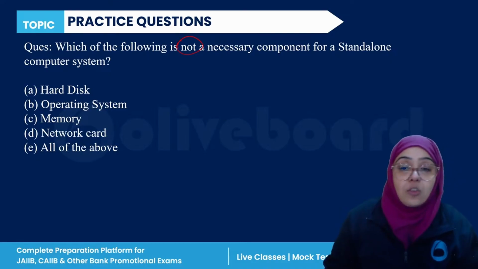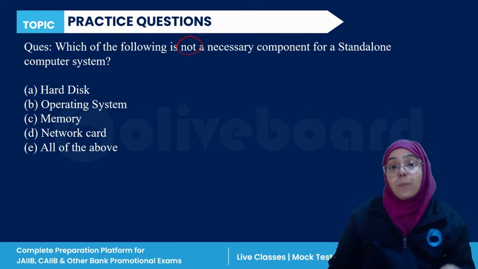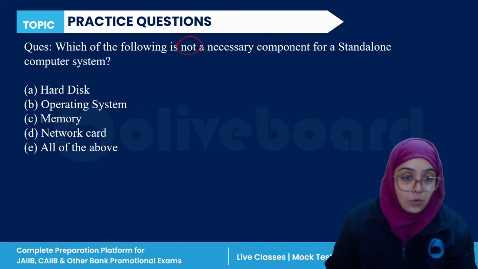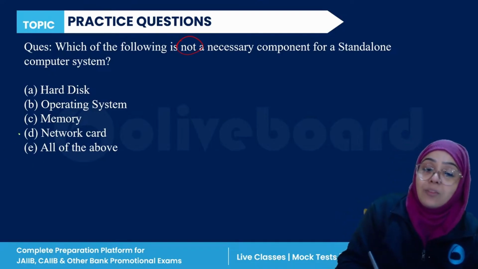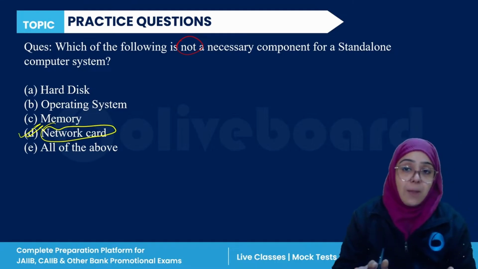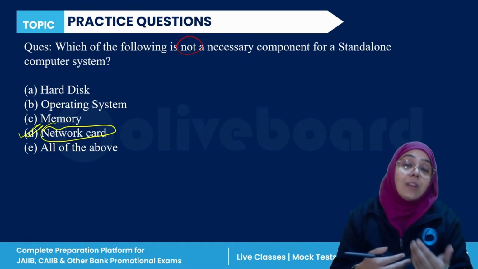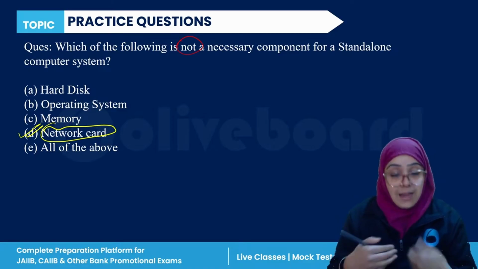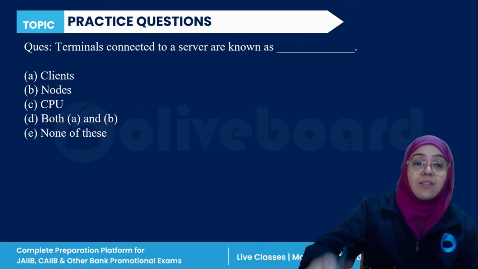Okay, let's talk about which of the following is not a necessary component for a standalone computer system. A standalone computer system functions without a network card. So this is not a necessary component for a standalone computer because it has every system inbuilt within itself. D is the correct answer.